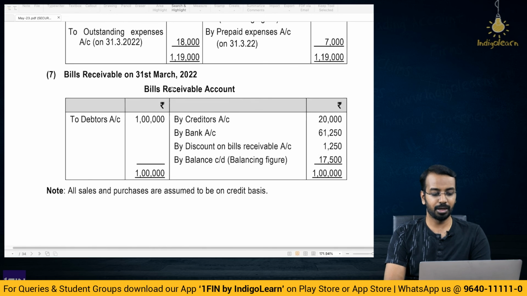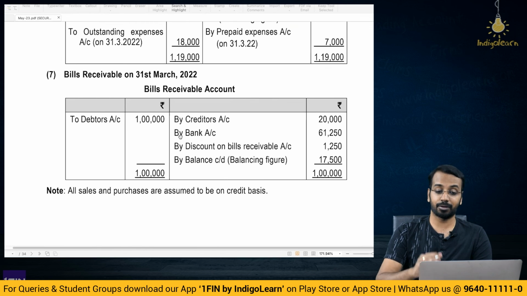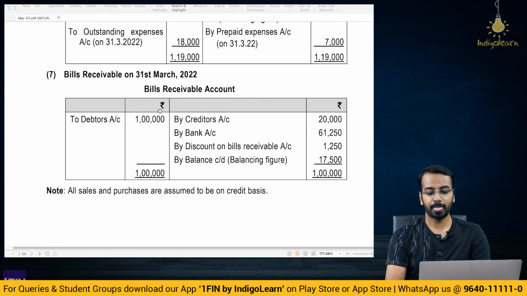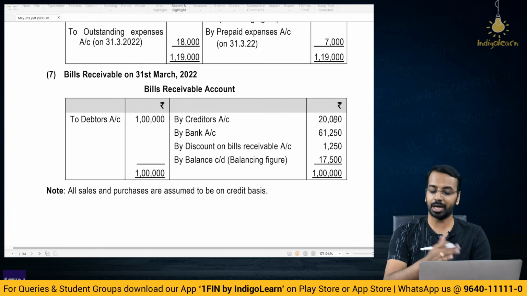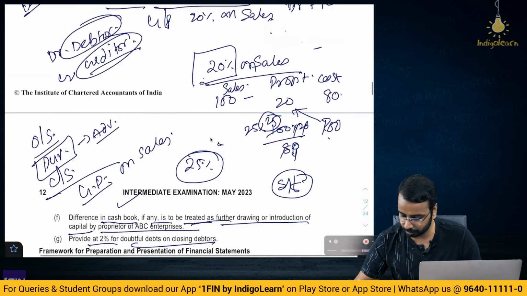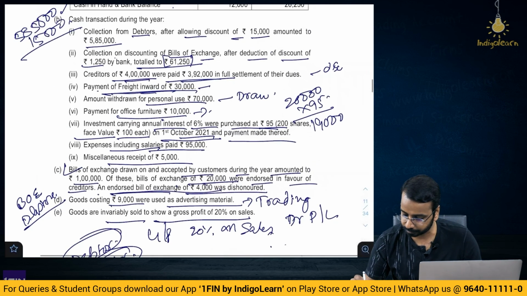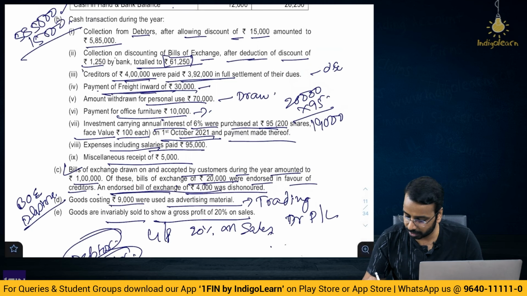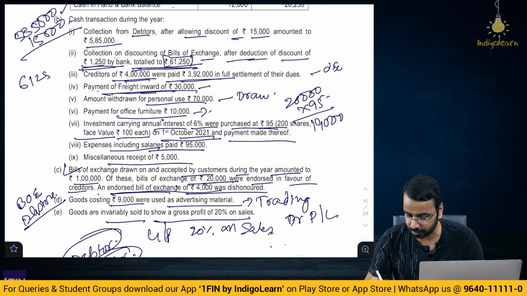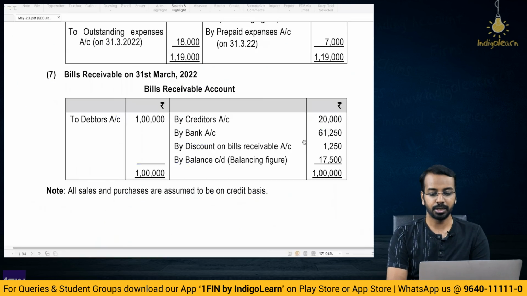Bill of exchange account. In the bill of exchange account, you have the bills which have been received from the debtors given in the question, 1 lakh, discounted, endorsed to creditors 20,000, discounted with bank. So if you come back to the question, they say after deducting discount of 1250, 61250 has been received. So 61250 is credited and 1250 is transferred to the discount account. So 61250 and 1250, balance carried down is the balancing figure 17500, right?